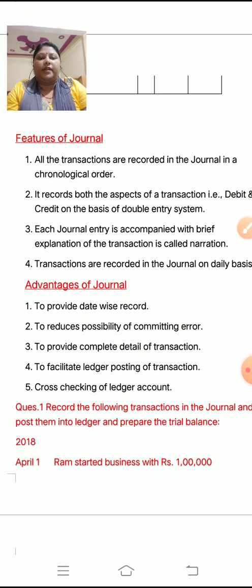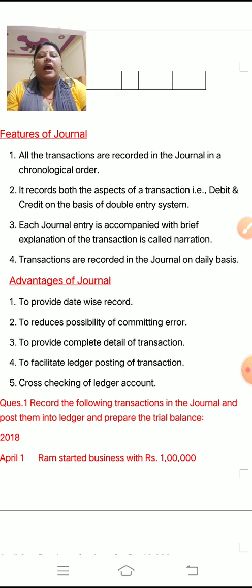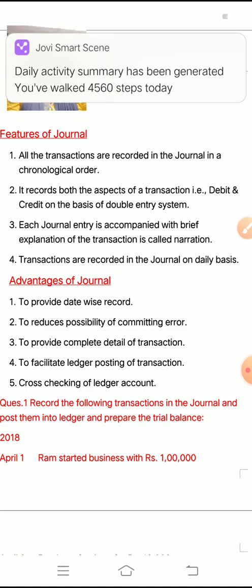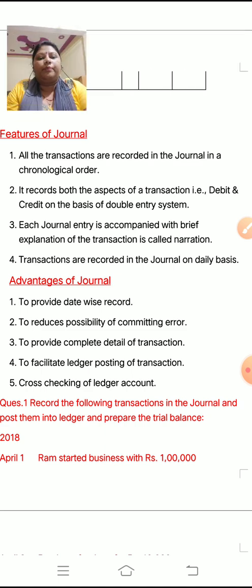Next, features of journal. The first feature is all the transactions are recorded in the journal in chronological order, means day to day or date-wise. The second is it records both aspects of a transaction, means debit and credit, because this is on the basis of the double entry system.